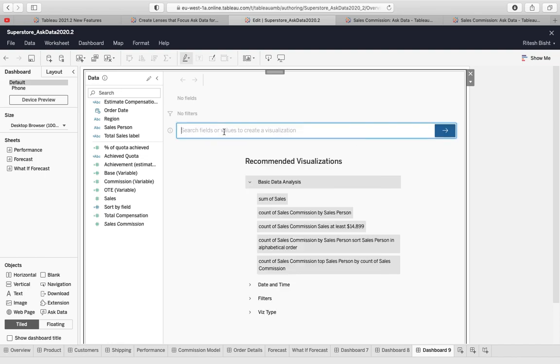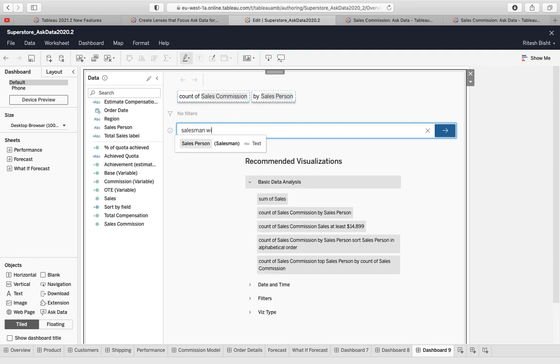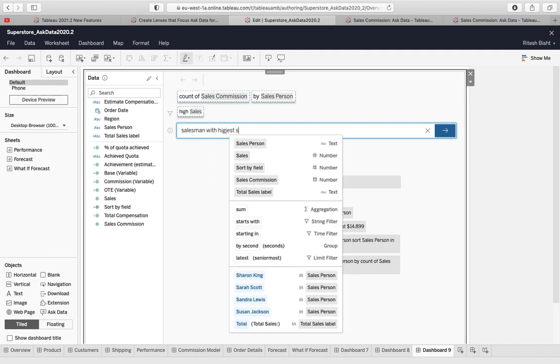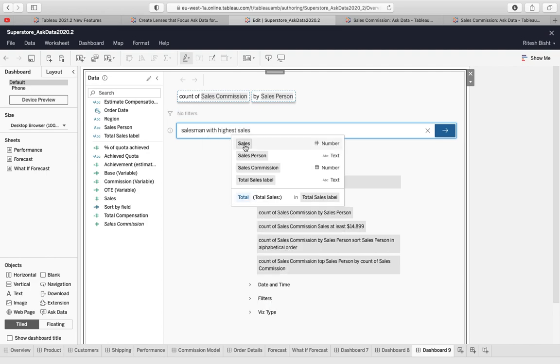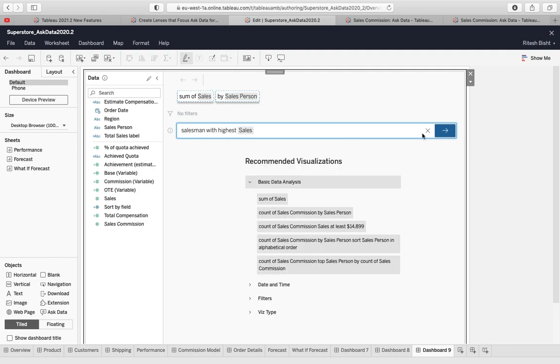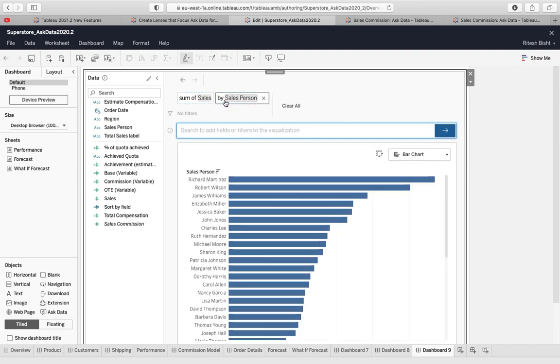For example, I say salesman with highest sales, right? So internally it has taken salesperson. It is intelligent enough to know that because you have made that intelligent. Now I filter to central in region, right?